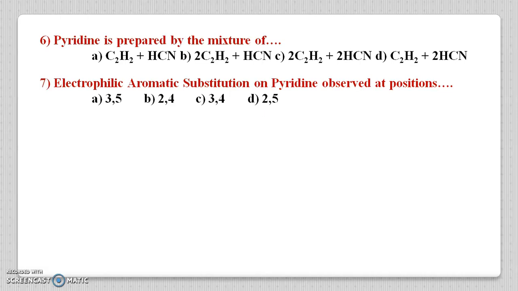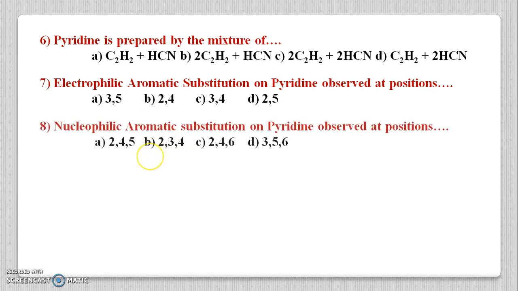If you write the resonance structures of pyridine, at carbon number 3 and carbon number 5 there is no formation of positive charge, so the electrophile easily attacks there and hence the electrophile gets attached on the pyridine ring at carbon number 3 or carbon number 5. Hence option A is the correct one.